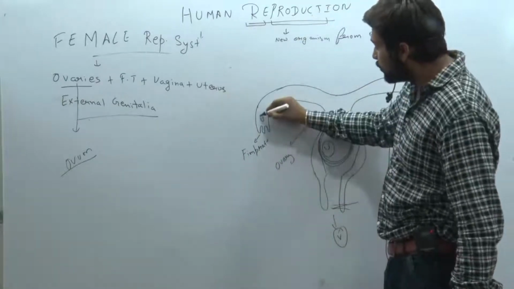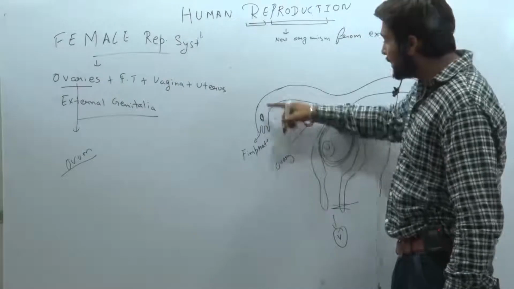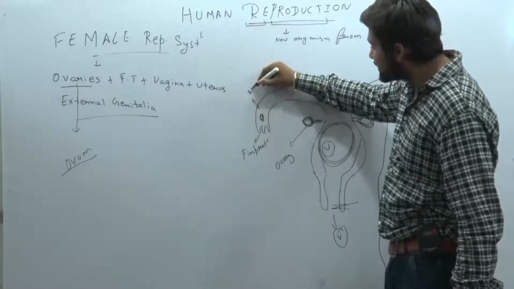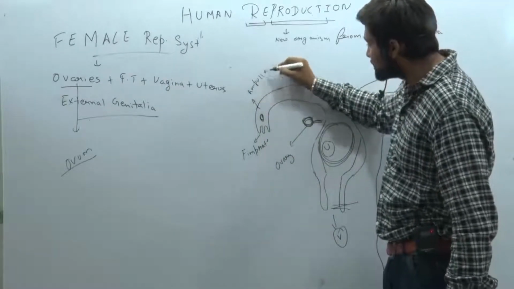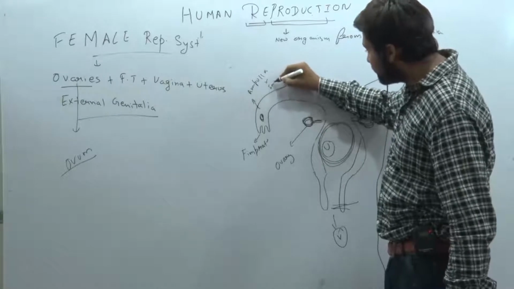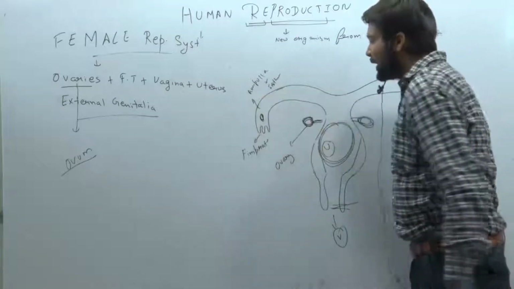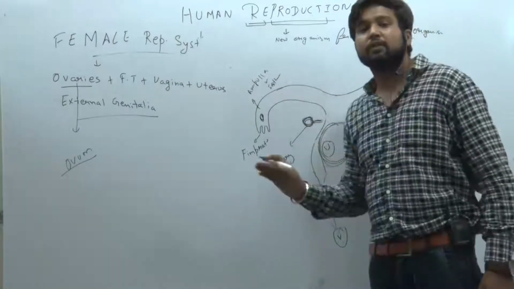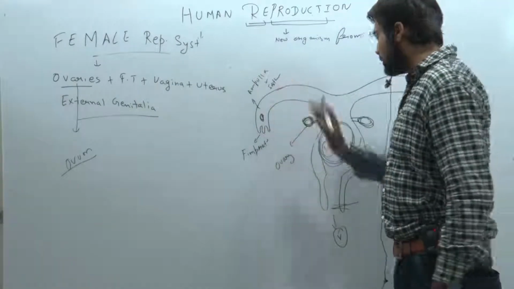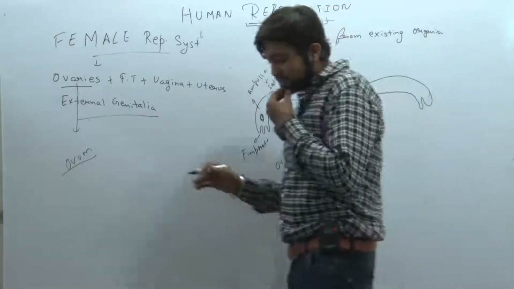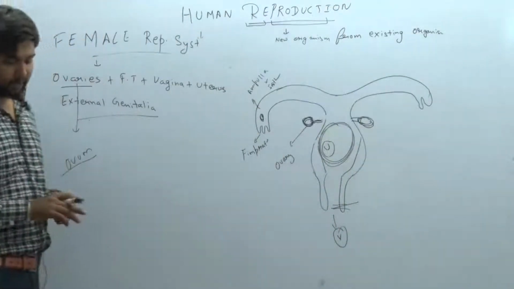From here, the ovum moves inside, where there is a region named ampulla and isthmus. At the ampulla and isthmus, the fusion of the male and female gametes occurs. Clear? So this is a rough structure of the female reproductive system.